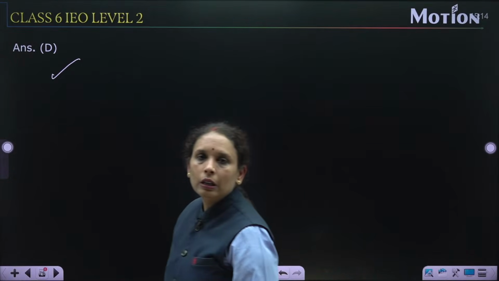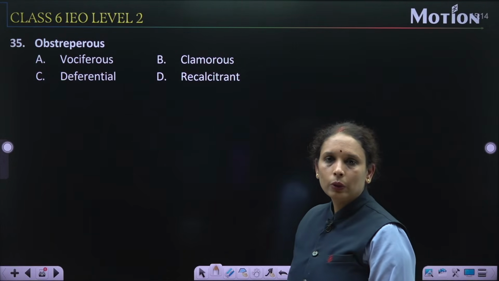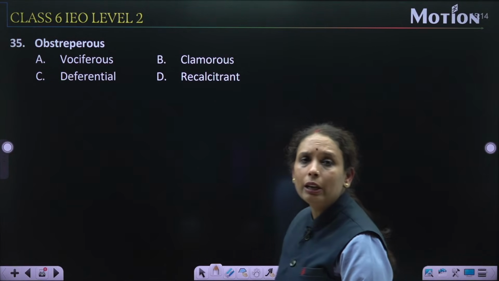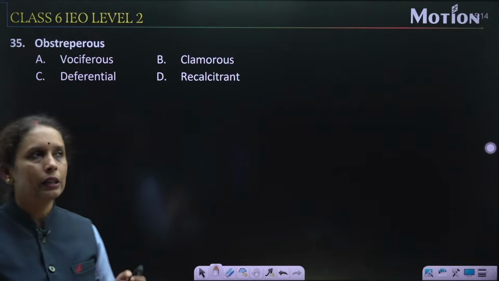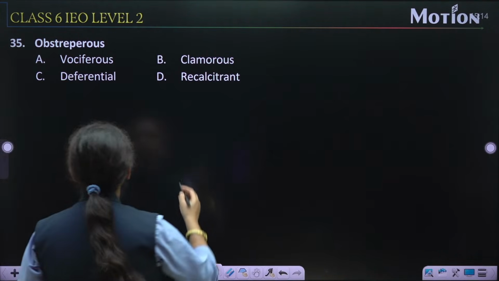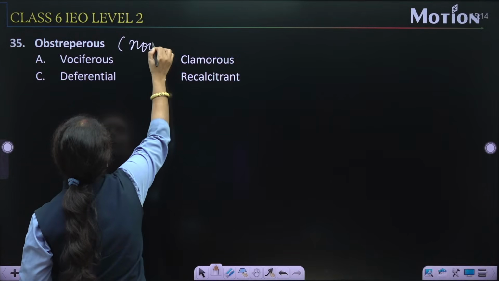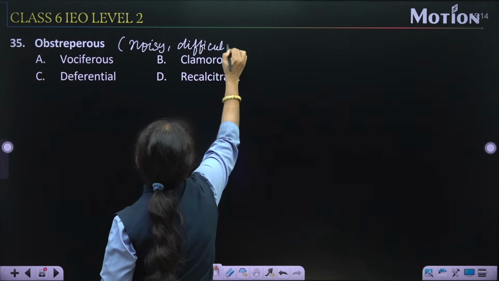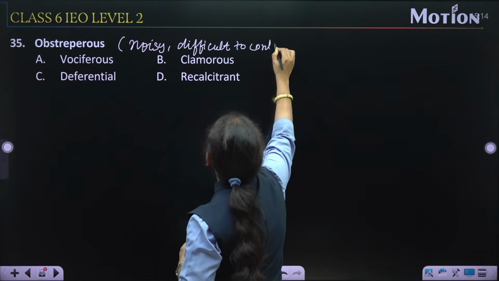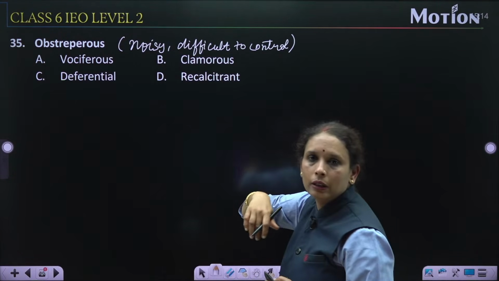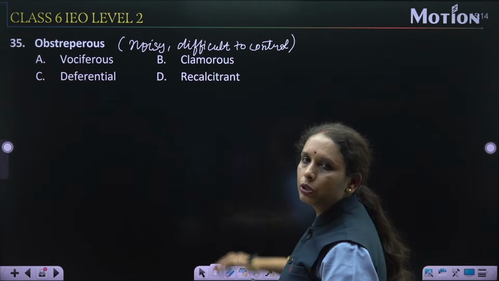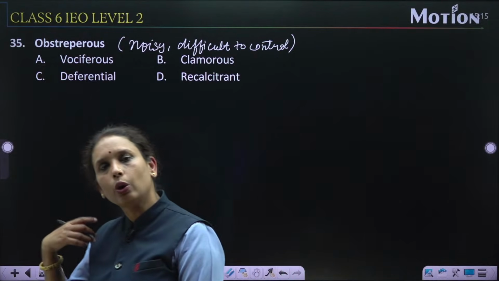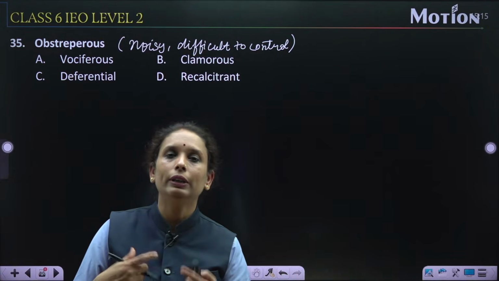Yes. Now question number 35. That is obstreperous. The meaning of obstreperous is like noisy, or we can say difficult to control. Noisy और difficult to control, जिसको control करना बहुत ज़्यादा difficult हो. Difficult to control. Now one by one we can see the options. First of all, option number A. That is vociferous. Vociferous means expressed confidently. किसी भी चीज को बहुत ही confidently expressed करना.